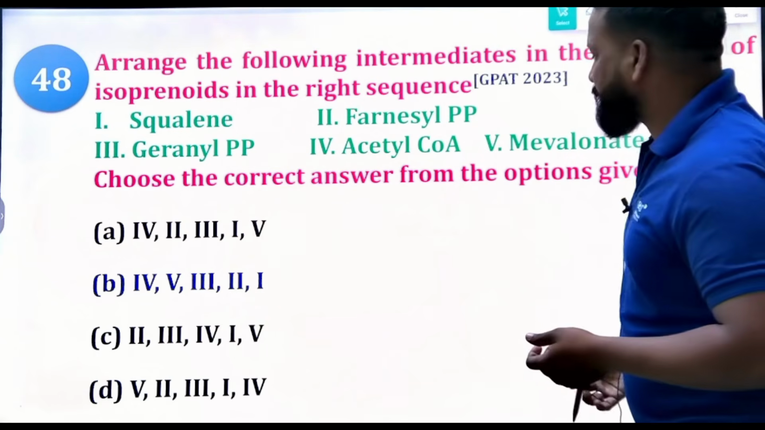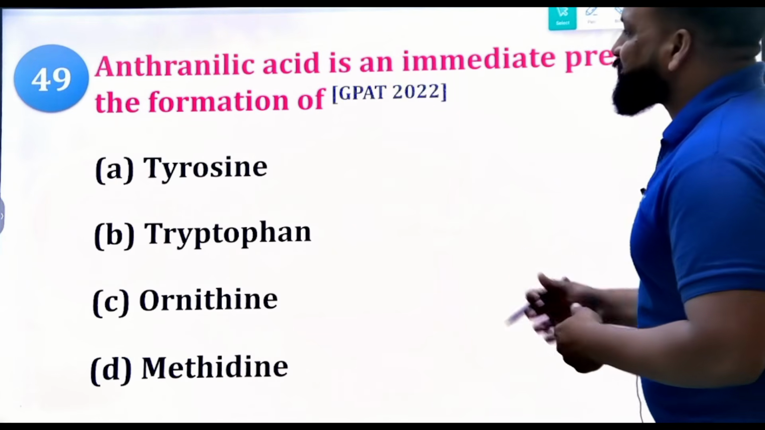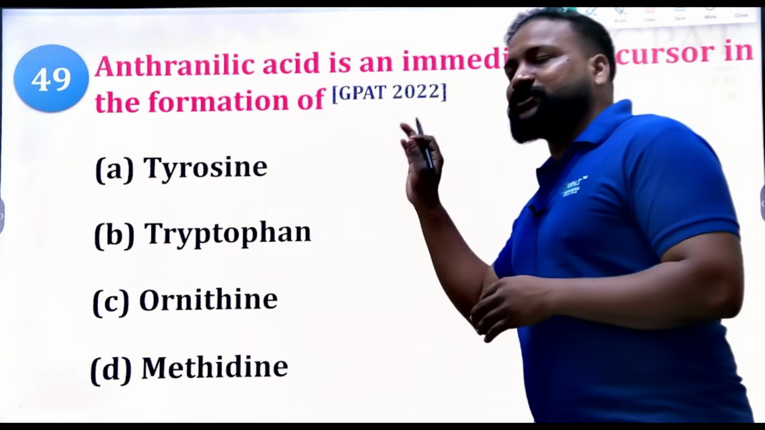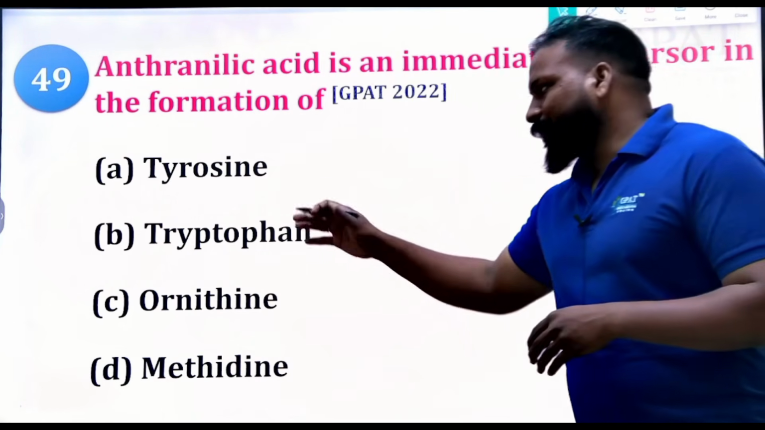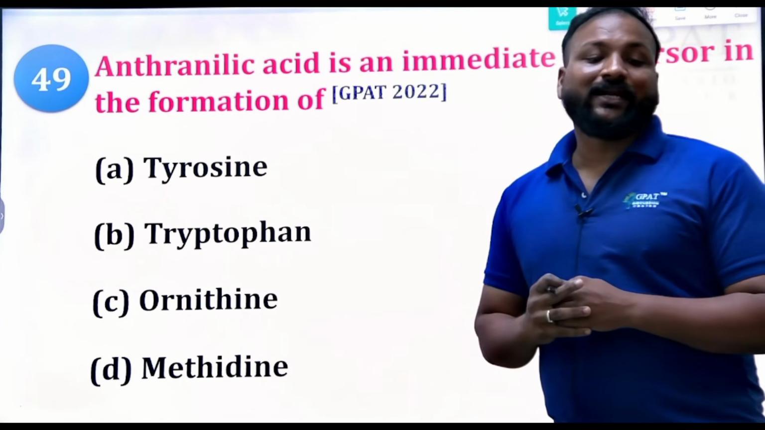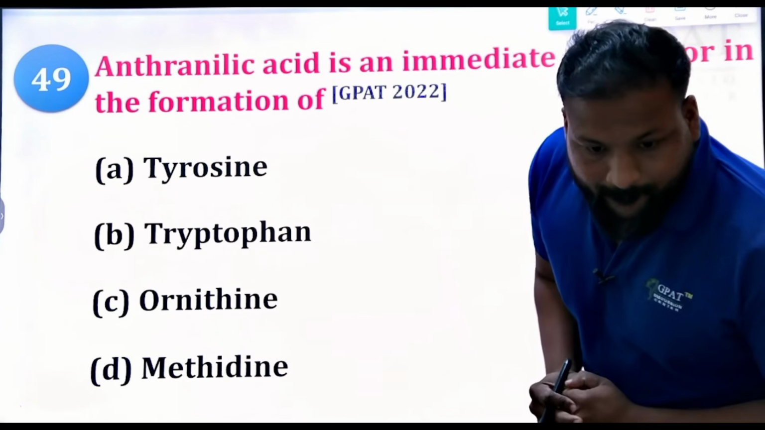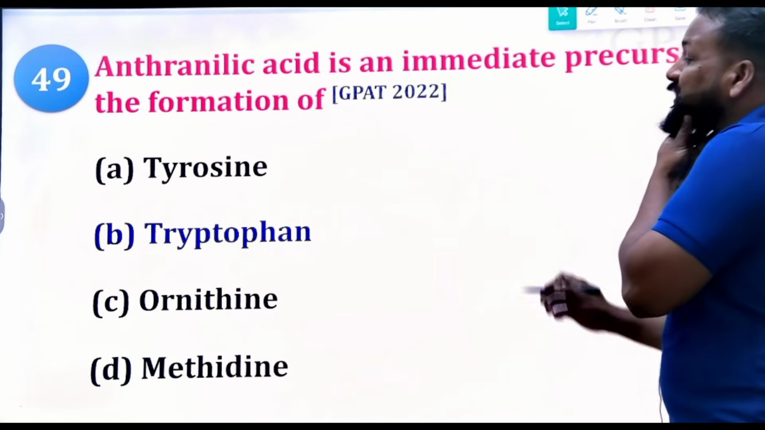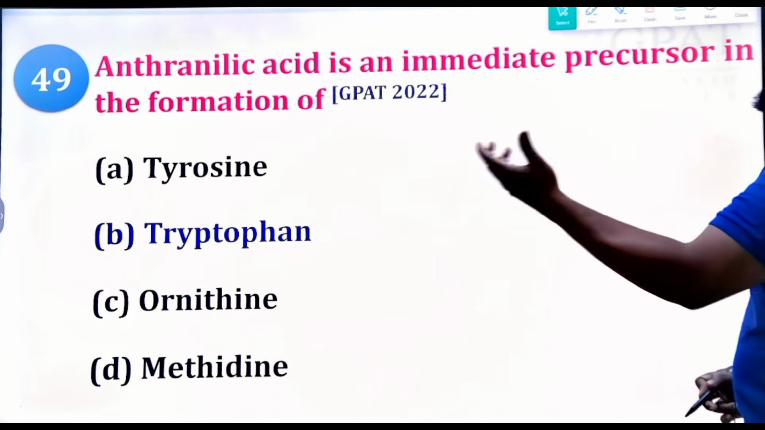Next, anthranilic acid is an intermediate precursor in the formation of anthranilic acid. GPAT 2022 question: tyrosine, tryptophan, ornithine, and methionine. What is the right answer here? The right answer is undoubtedly tryptophan. Anthranilic acid is produced from tryptophan.